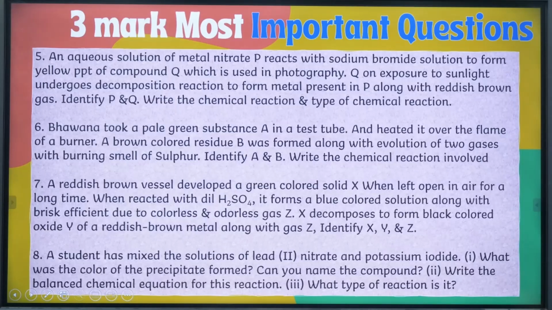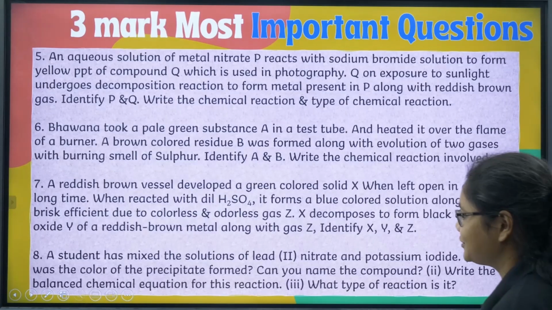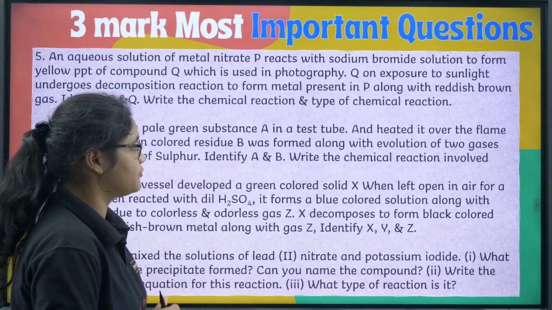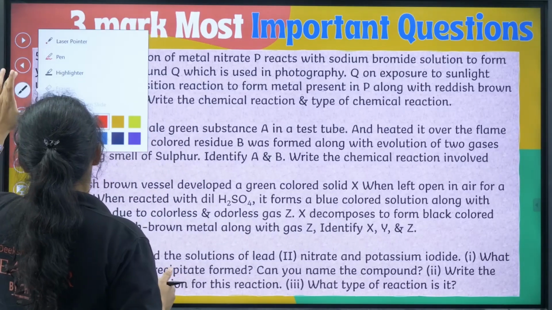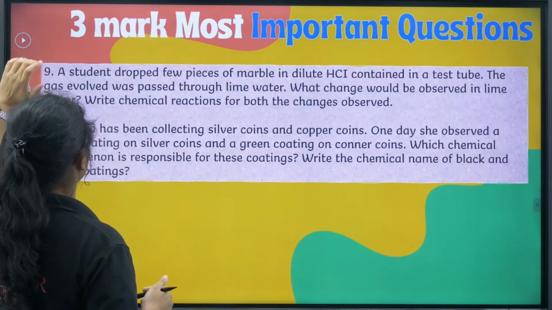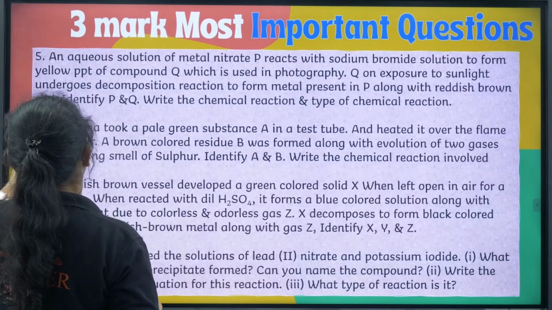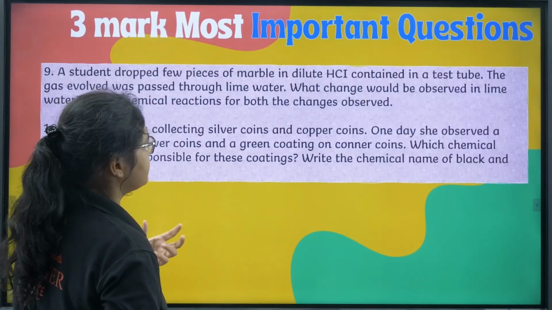If you have any doubt in any question, you can put it down in the comment section. I'll definitely address it, but these are all case-based questions that can be asked from this particular chapter. Next, moving to some more 3-marker questions. This question I think is repeated. Okay, then we have this copper coil, right?